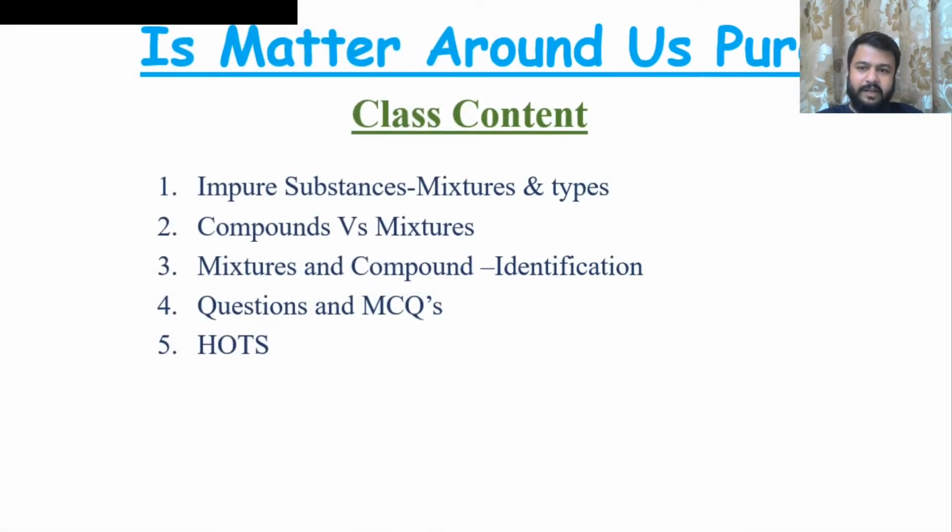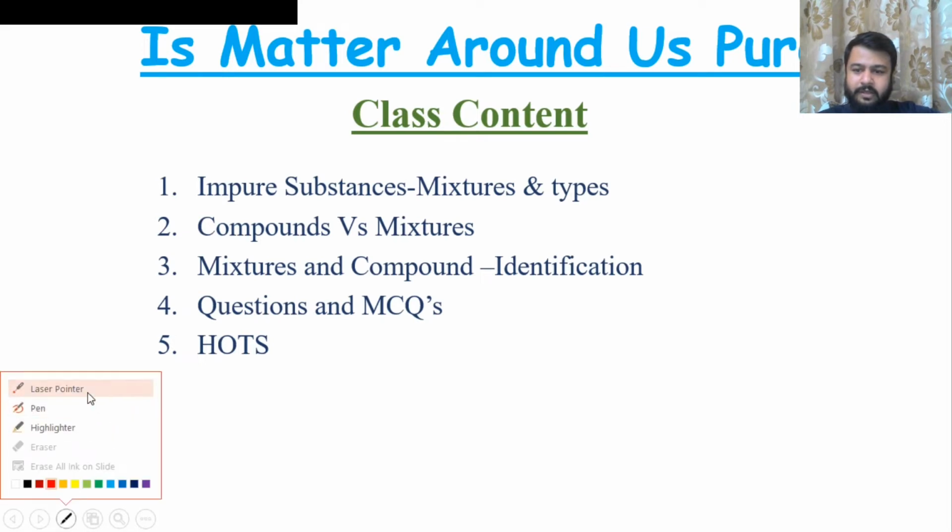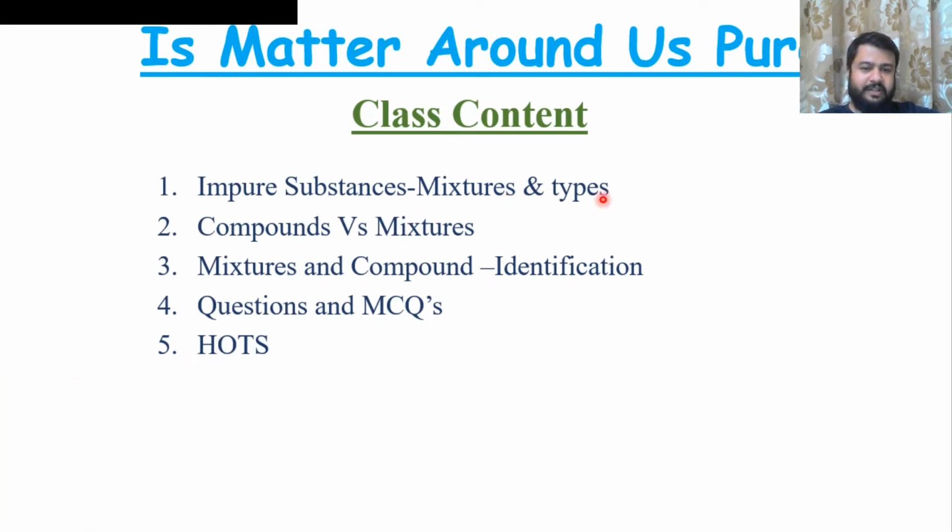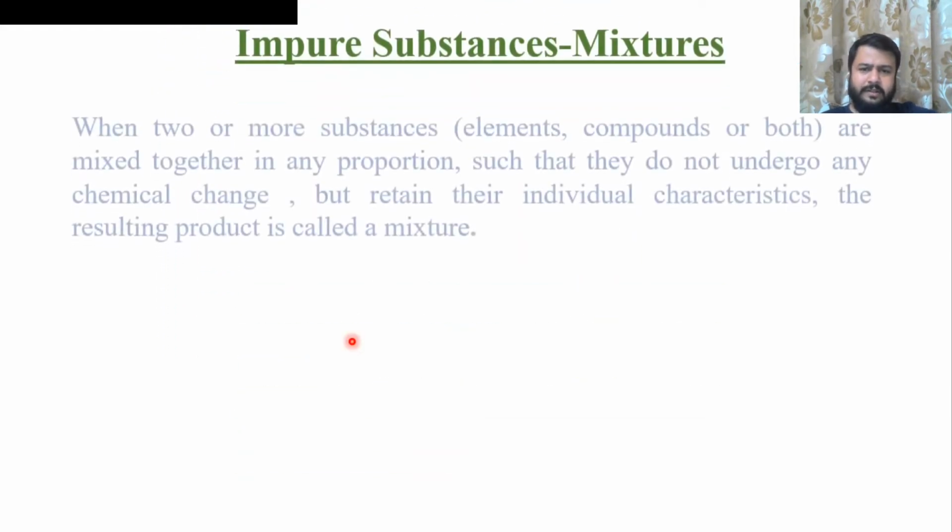So, welcome to the second class of this chapter. In this class, we will discuss impure substances, that is mixtures and their types. Then we will discuss the difference between compounds and mixtures. Then identification of mixtures and compounds. This is one of the most important topics. Then some questions and some hot questions. So first is impure substances.